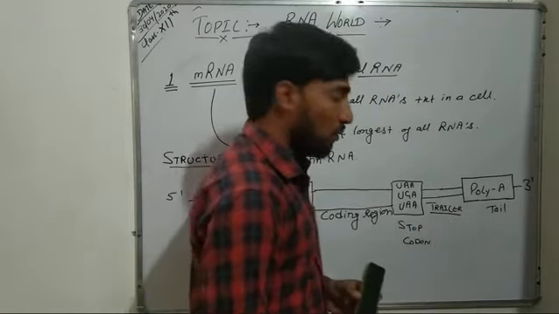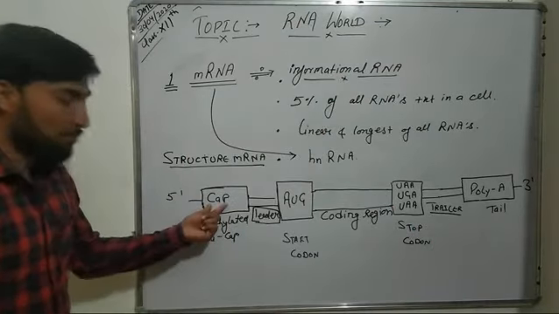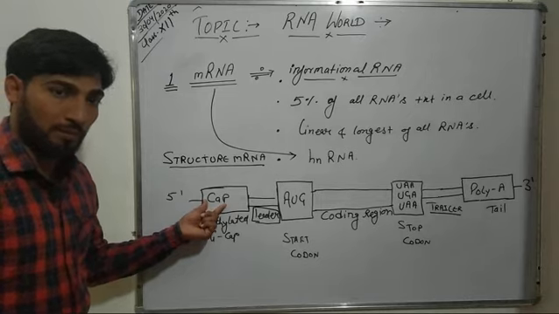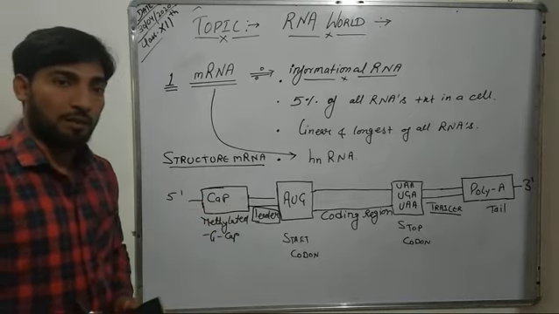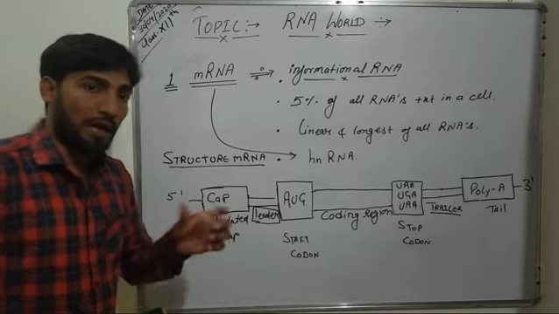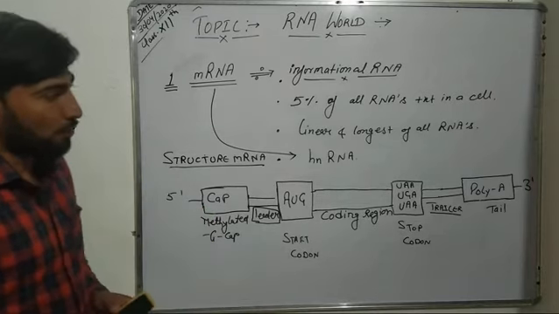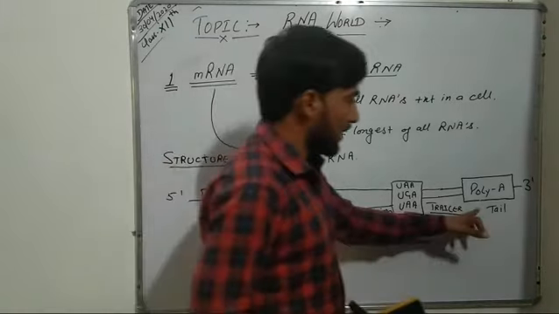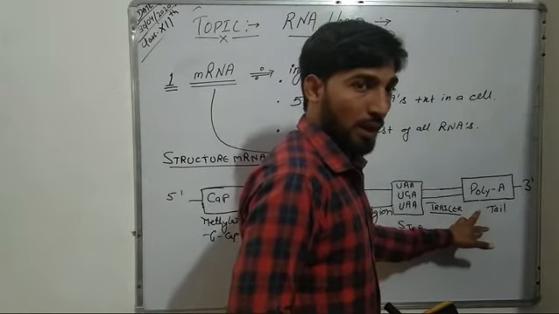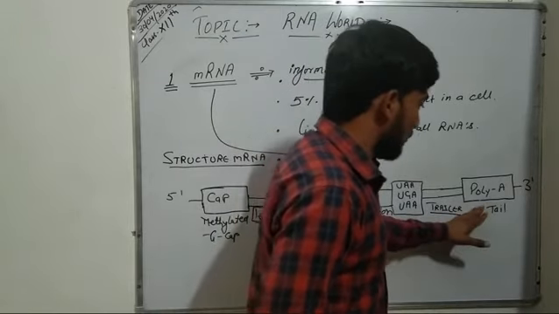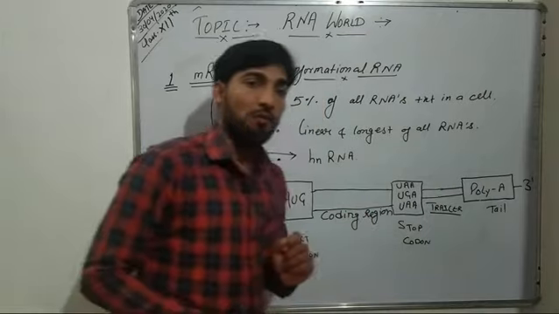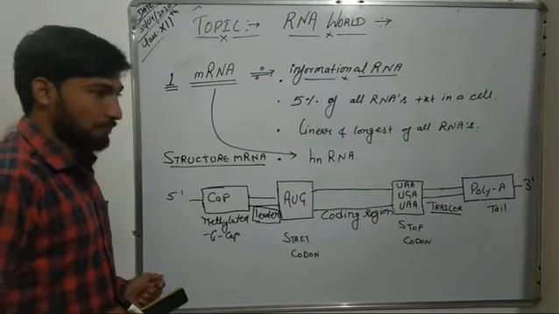Now further, the cap present at the 5' end prevents mRNA from being hydrolyzed by hydrolytic enzymes, and the poly A tail present at the 3' end of mRNA checks the hydrolysis of mRNA.